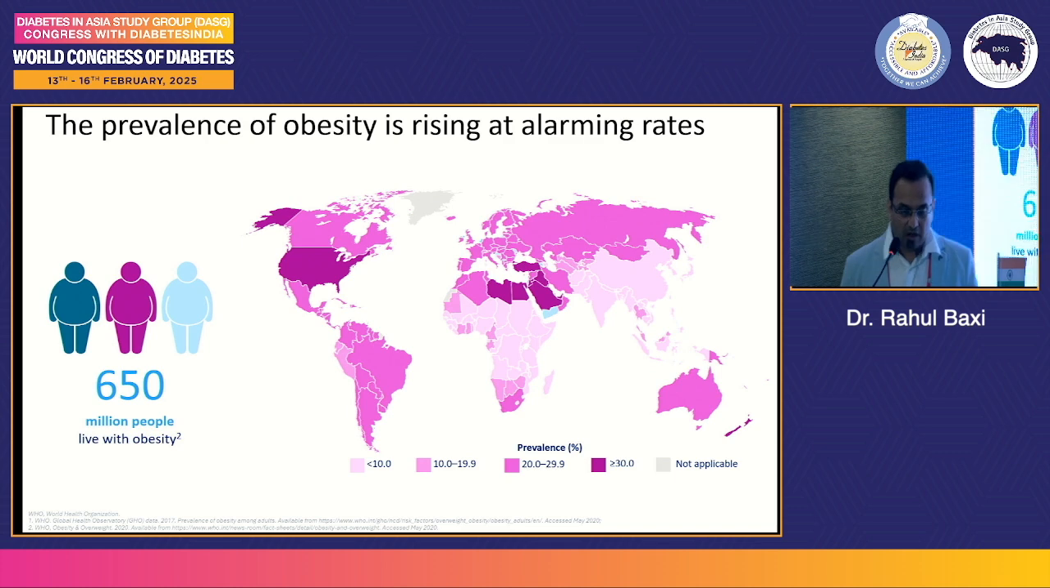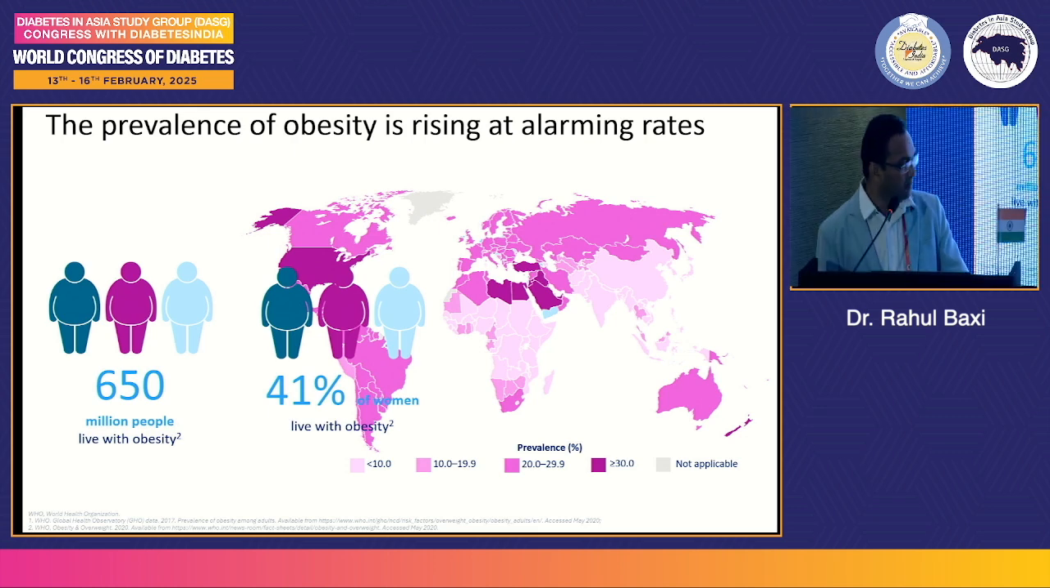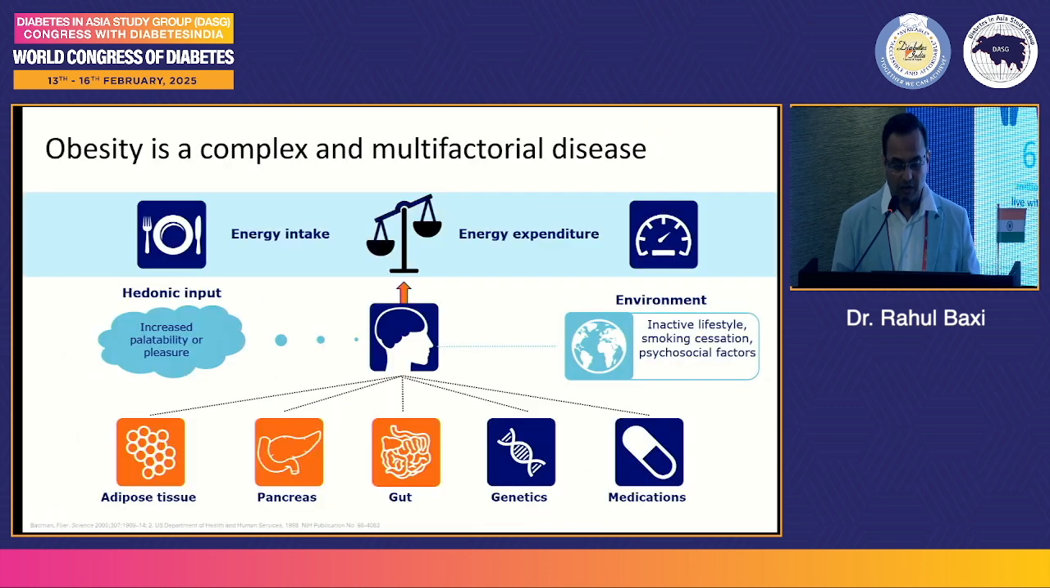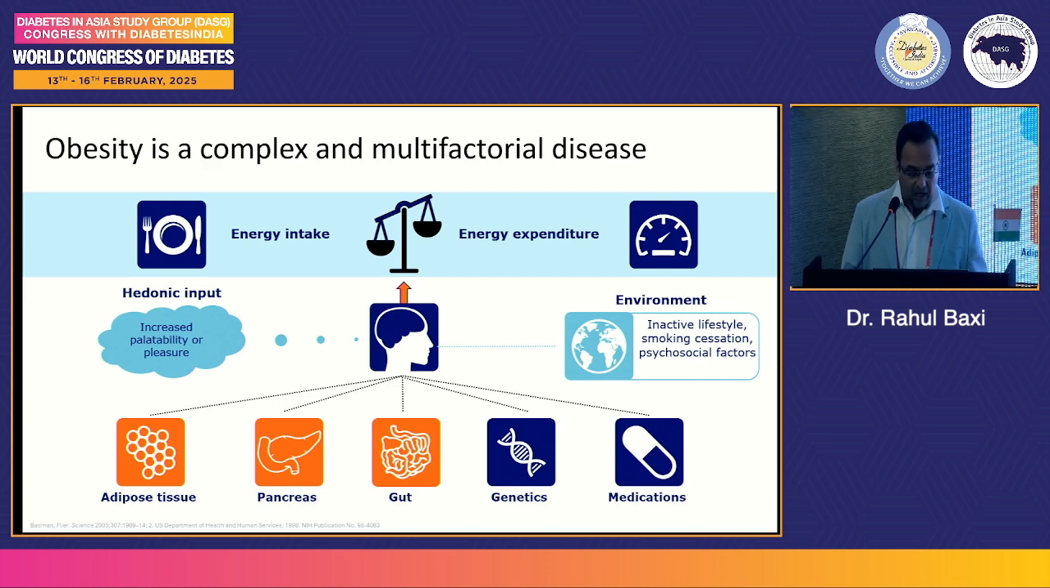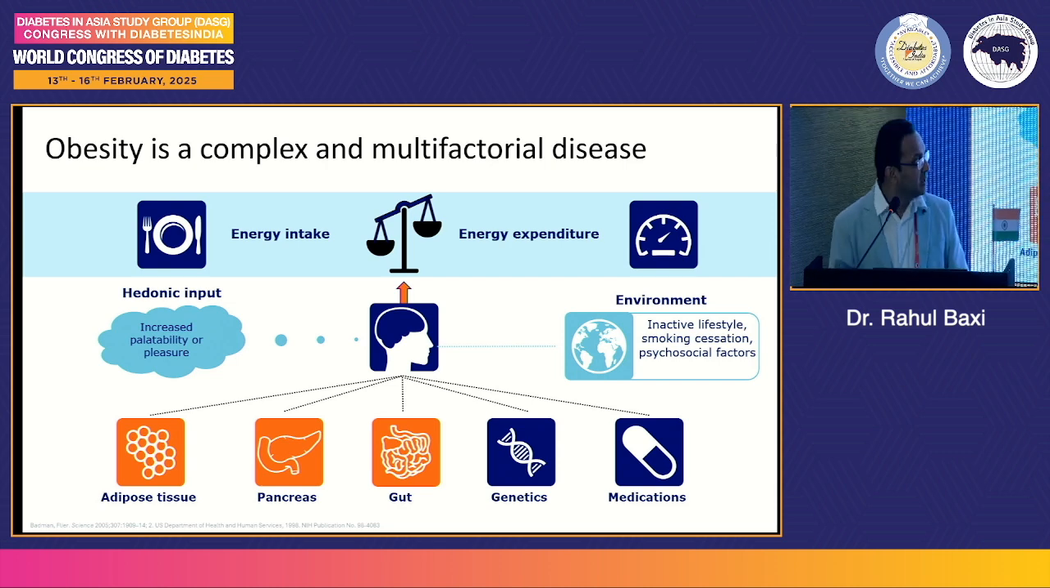Prevalence of obesity, we all know it's rising at an alarming rate, and 650 million people live with obesity. 41% of them are women, and 31% of them have obesity. Obesity is a complex and multifactorial disease. It's an imbalance between energy intake and energy expenditure. There are hedonic inputs, which is increasing palatability and pleasure. Environmental inputs, which include inactive lifestyle, smoking cessation, and psychological factors. And then other factors like adipose tissue, pancreas plays a role, gut, genetics, and medications.